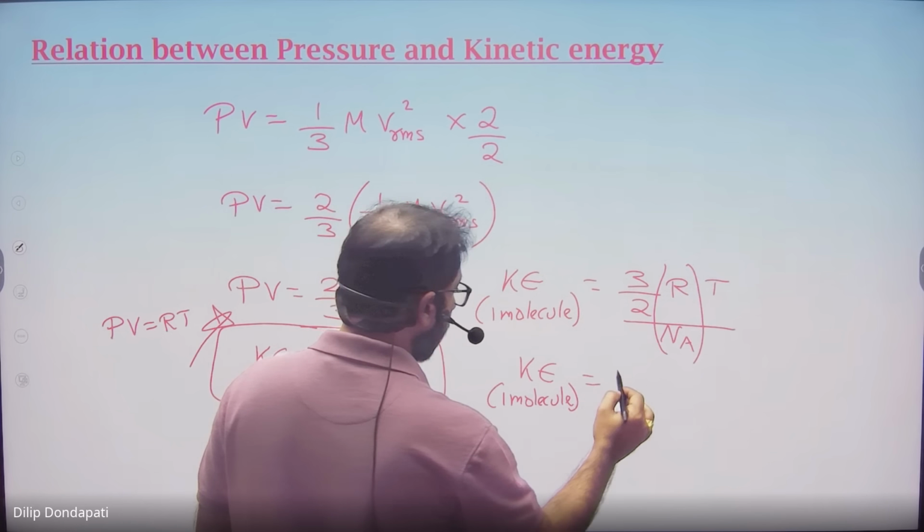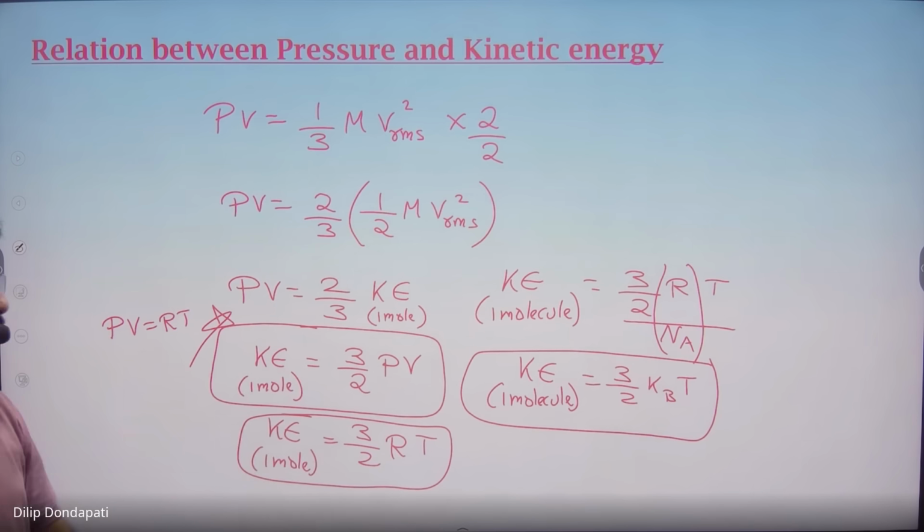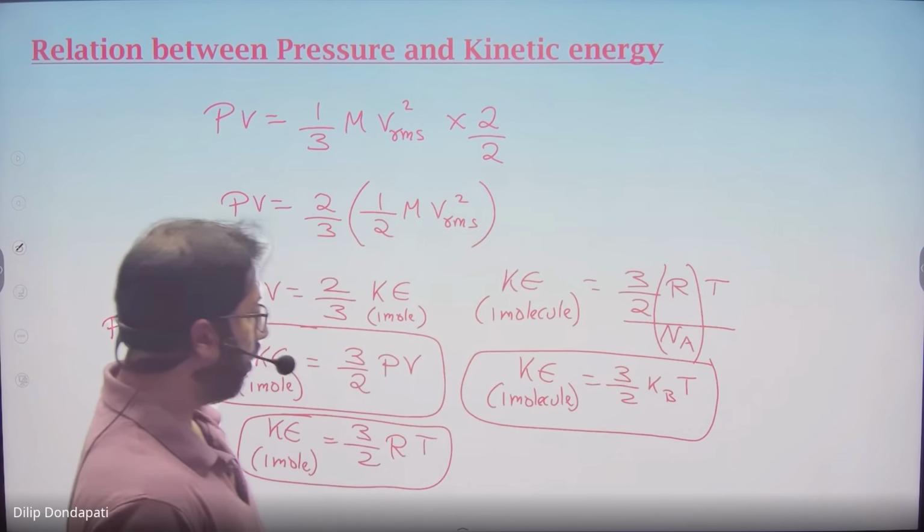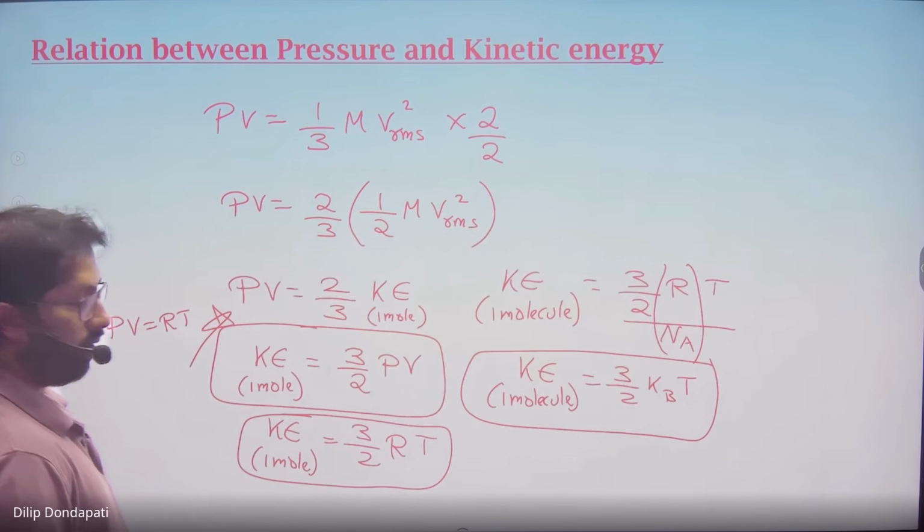3/2 KB into T. There are different forms, you can convert. But remember one relationship, the relationship between kinetic energy and pressure. From here you can convert from one form to other form. If you do the PYQs you will understand. Simple. 3/2 KB into T, you remember this, later it will come in kinetic thermodynamics as F/2 KT, F for freedom.